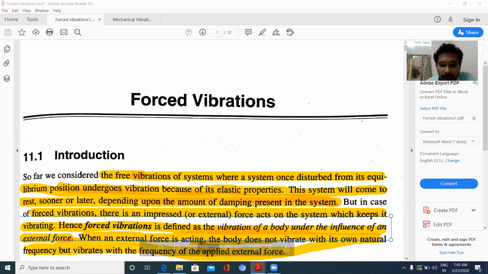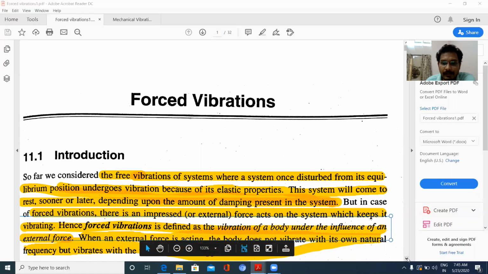Hello. Today we are going to discuss forced vibration in this session. Previously we have discussed free vibrations and free damped vibrations. In today's session we will be seeing forced vibrations, or damped forced vibrations.